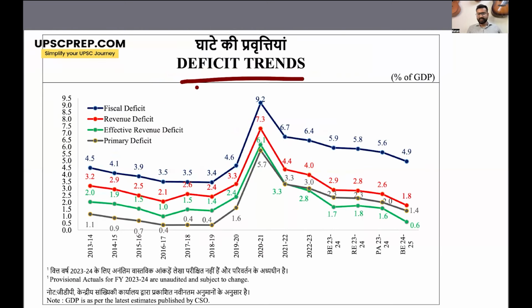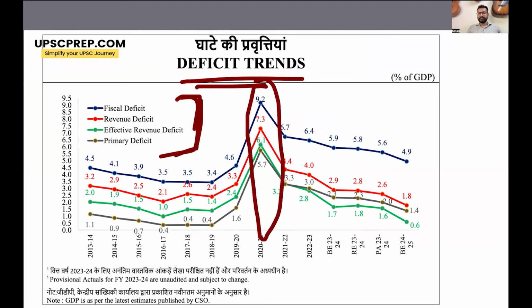Now let's see the trends of the various deficits. So we have four types of deficit: the fiscal deficit, the revenue deficit, effective revenue deficit, and primary deficit. I'm sure you have studied about all these deficits in your textbook. Now, right around this time, which is the COVID period, because the economic activities had gone down a lot, it became the responsibility of the government to give a fiscal stimulus to the economy, and that is why the government borrowed a lot of money so that they could spend a lot of money, and that increased these deficits.